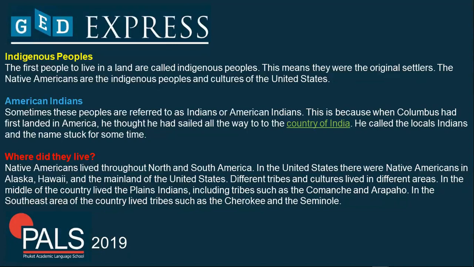India was very famous around the world, so he thought that when he passed by, it was India, but it wasn't. It was another land, and the people who live there are Native Americans.